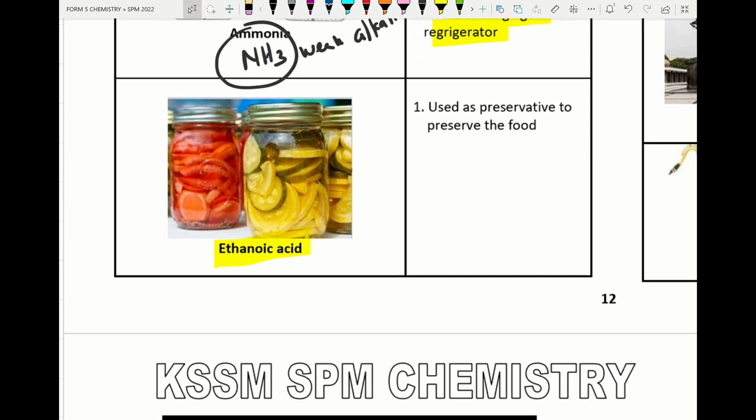Alright, so next, ethanoic acid. The formula of ethanoic acid is CH3COOH. This is also known as a weak acid. This ethanoic acid is used as a preservative to preserve food. It will provide an acidic medium and kill the microorganisms so that the food can be kept longer.